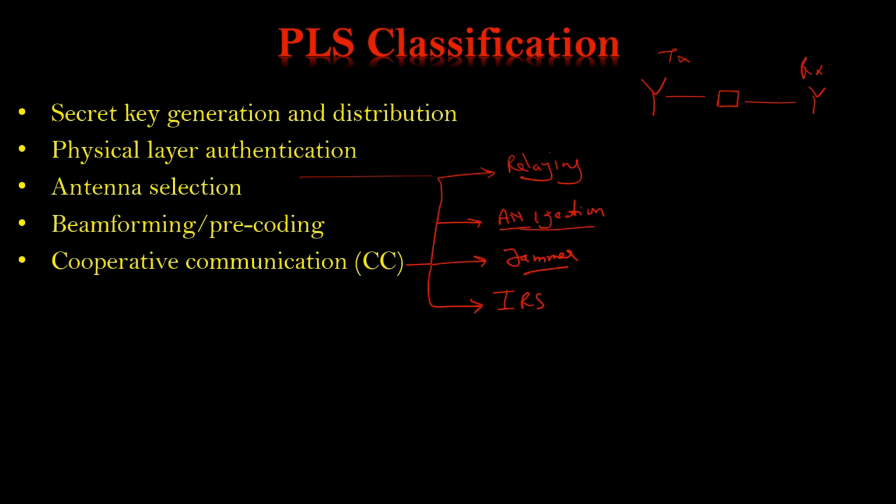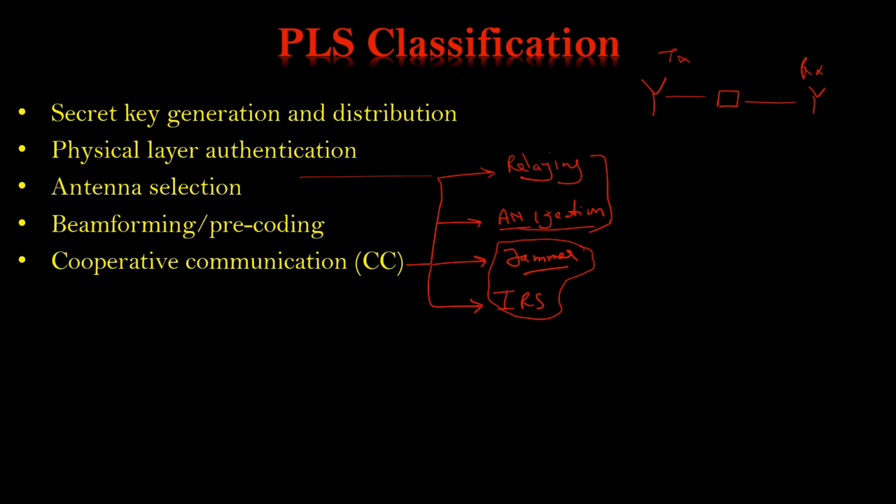Actually we have only two categories, relaying and artificial noise injection. Relaying also covers the jammer or IRS. You need not write the jammer and the IRS separately; this is only to demonstrate that they are also there.